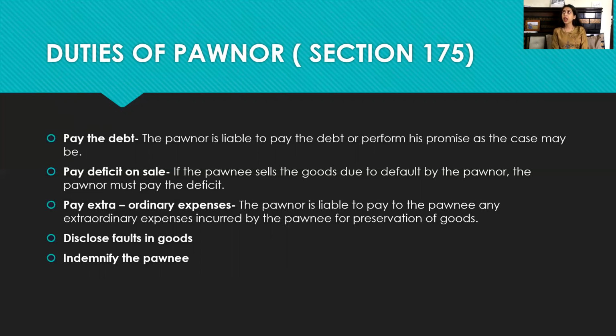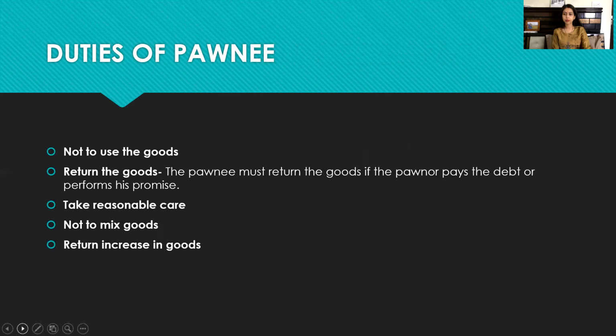Next is to disclose faults in goods. If there are any faults in the goods, then the pawnor is under the duty to disclose the same. Next is to indemnify the pawnee, means to protect the pawnee in case of any kind of loss.